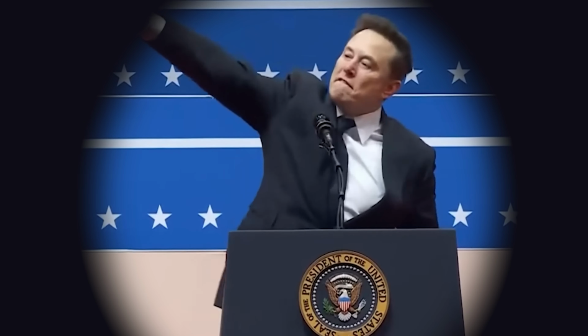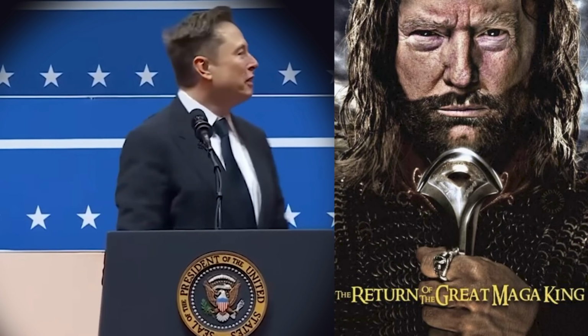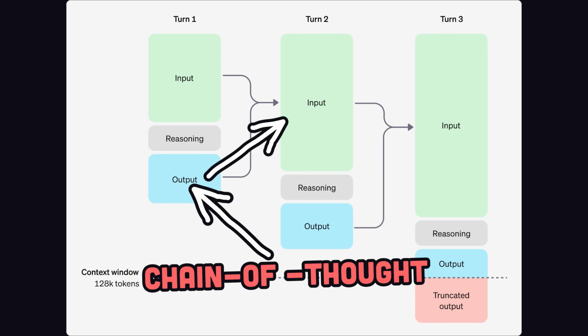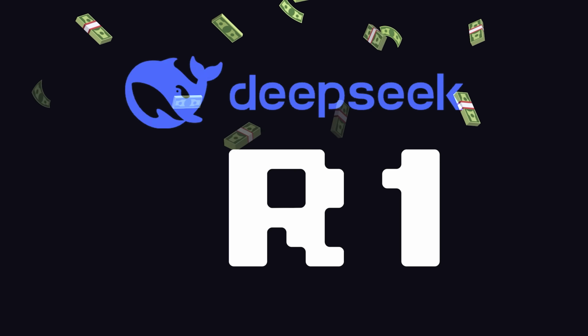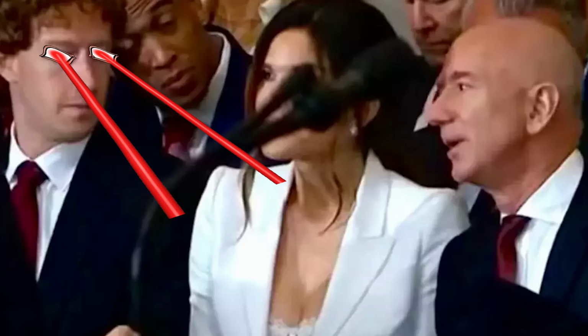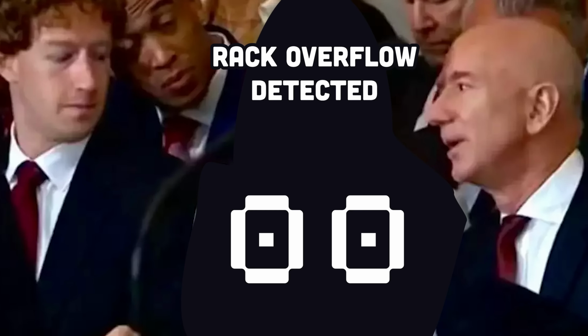Yesterday, the course of history changed forever. And no, I'm not talking about the return of the king, but rather the release of DeepSeek, which is an MIT licensed chain of thought model that you can use freely and commercially to make money in your own applications. This model came out while Sam Altman was busy at Trump's inauguration, which is a perfect time to use this new meme template where Zuckerberg appears to detect a rack overflow in this artificial binary code owned by Jeff Bezos.